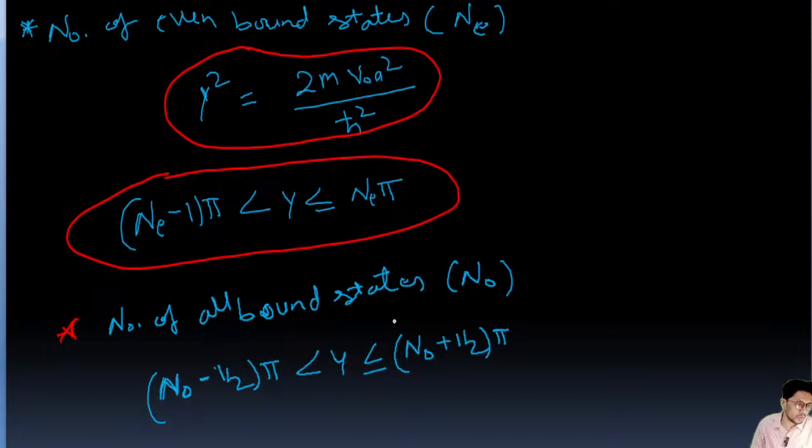So NO, that is the odd number of bound states, minus half pi, and gamma is between that and NO plus half pi.